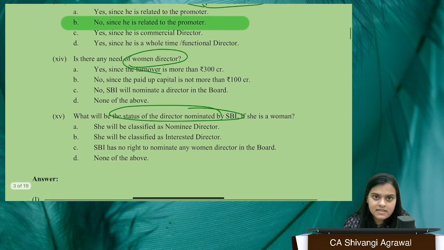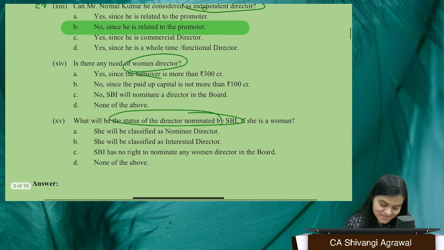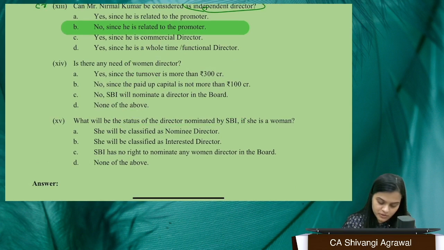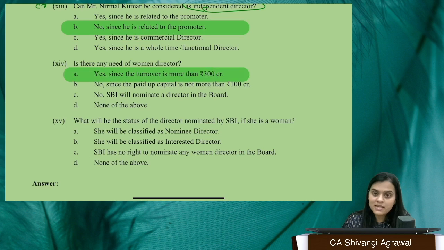Next. Is there any need of woman director? 100% you need a woman director. Why? Because your turnover is more than 300 CR. This we have already established before. What will be the status of director nominated by SBI if she is a woman? She will be a nominee director. Well, for a woman director, we don't have any status as such, right? So if a woman is being appointed as a nominee director, she will be a nominee director. Simple. Sometimes the answers are so simple that we think, oh, really? This is the only answer.